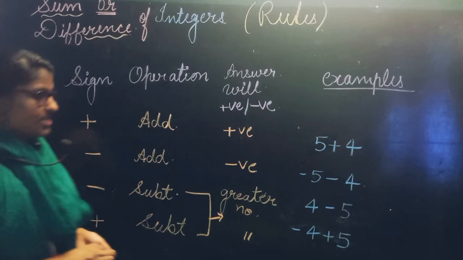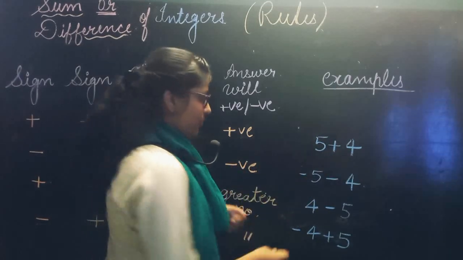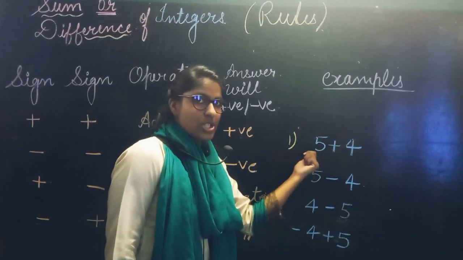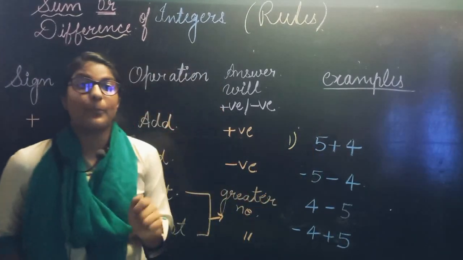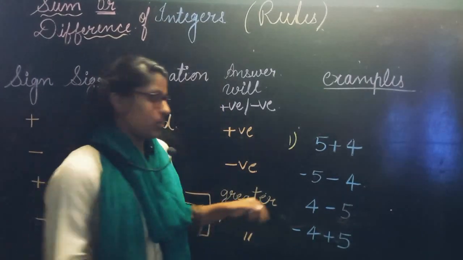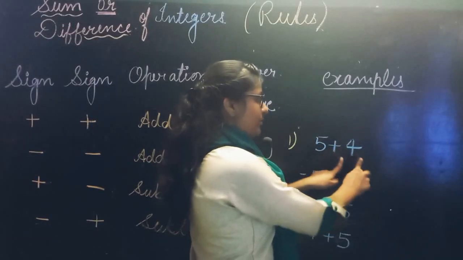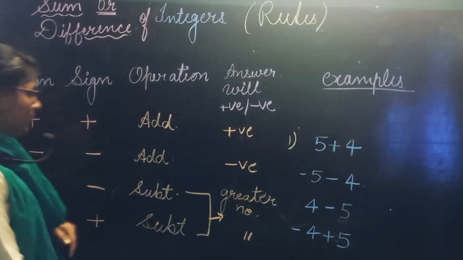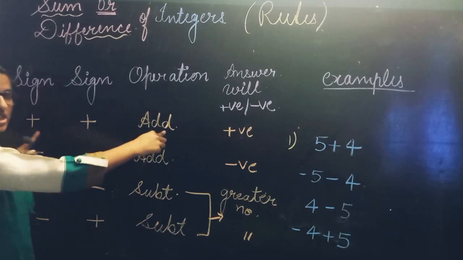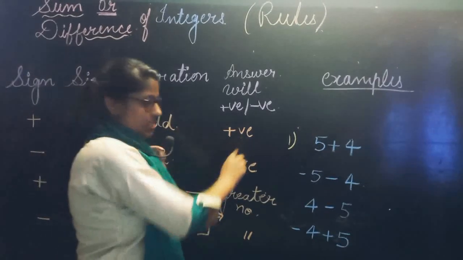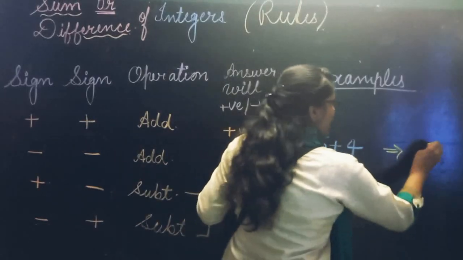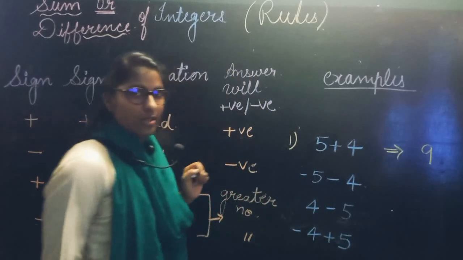Now let's see the examples. The first example is 5 plus 4. Now see here, 5 is also positive. The plus sign is not mentioned here, but whether plus is mentioned or not, we treat it as positive. So this is positive 5, this is positive 4. Both have the positive sign, plus sign. We will do addition there, and the sign will be positive there. Okay? So 5 plus 4 is 9. This is your answer. Understood?